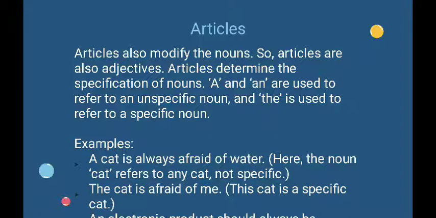Let me explain you about the difference about a and an. The difference about a and an: a is used before the word that starts with a consonant, and the word an is used before the noun that starts with a vowel. I'm sorry. Well, maybe that's all for me.